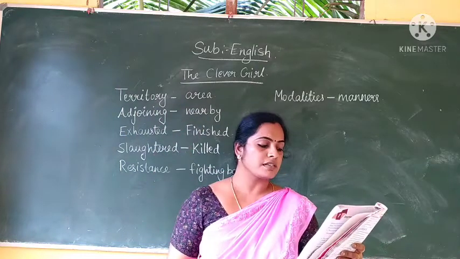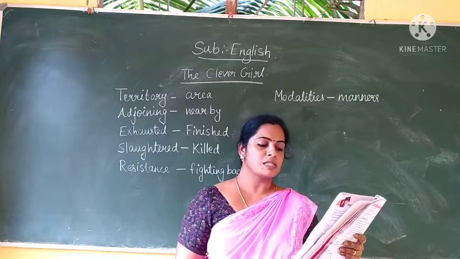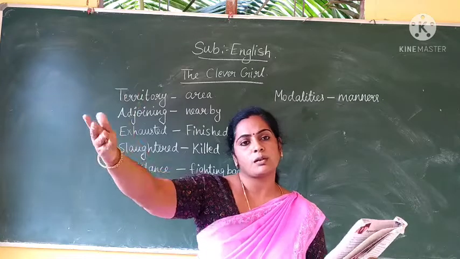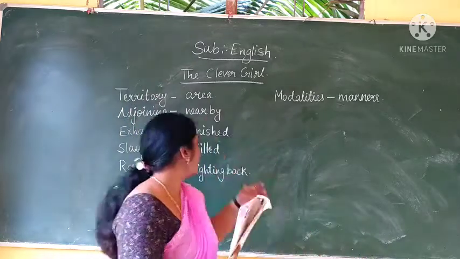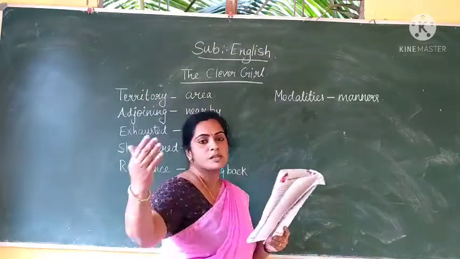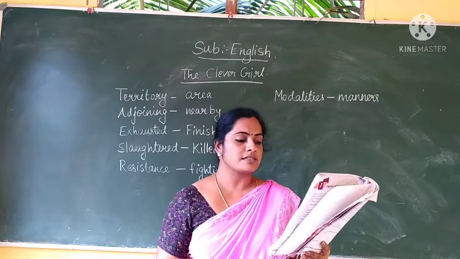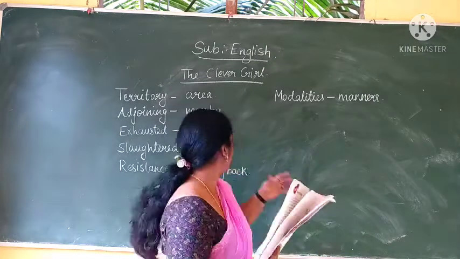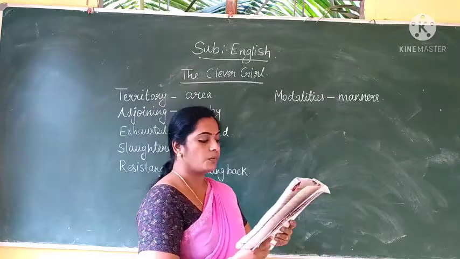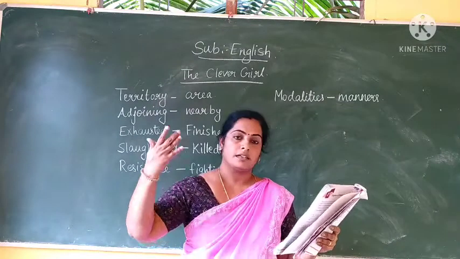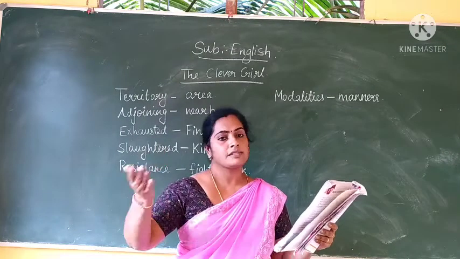The Zambia's territory also included many villages beyond the walls. So, outside the wall also many territories were there. Territory means area. So, it was also included in Zambia only. Once an adjoining state attacked Zambia. Adjoining means nearby. So, once a nearby state attacked Zambia.